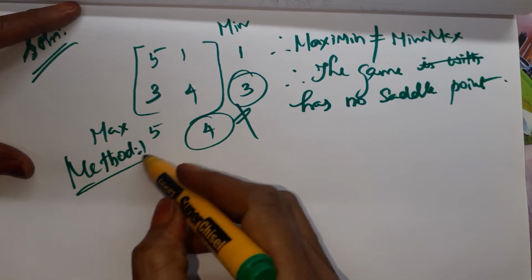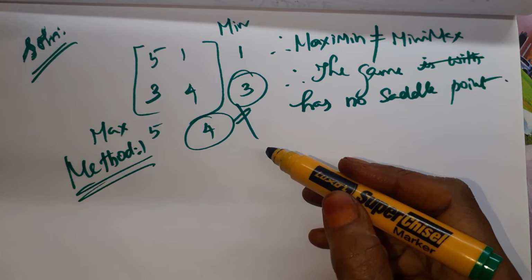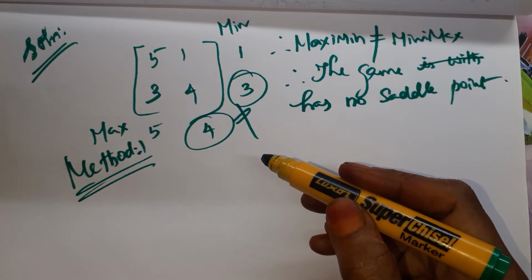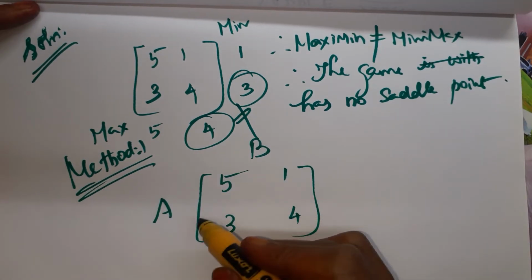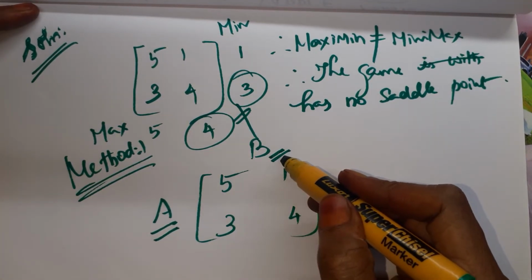They won't mention which method is applicable. Whichever method is easy for you, you can use it. Okay. They didn't mention about the players. I have taken this as player A and this as player B as usual.